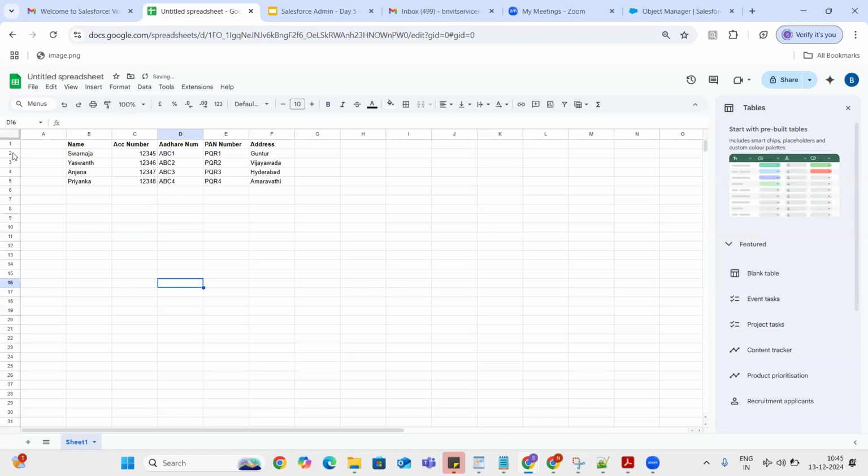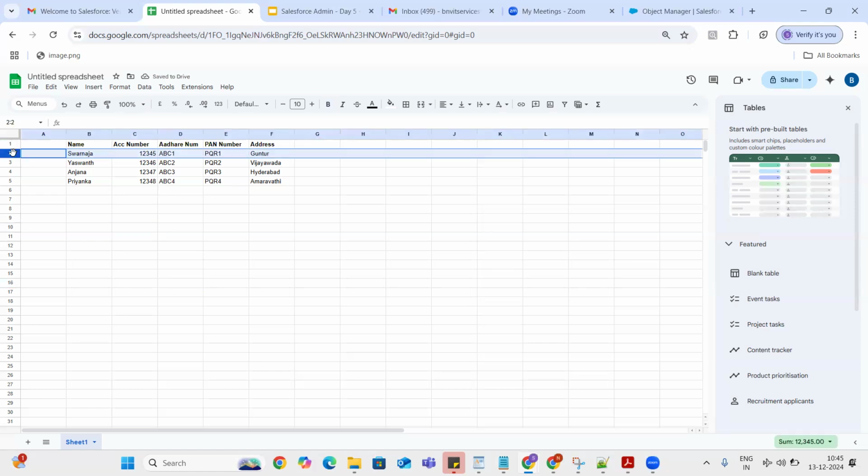And then what do we call 1, 2, 3, 4, 5? We call them rows, right? So this is a small table and we have 5 columns and 4 rows. Each and everyone knows this concept, right?